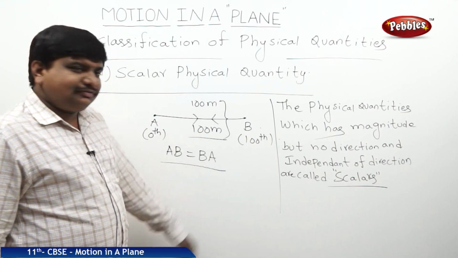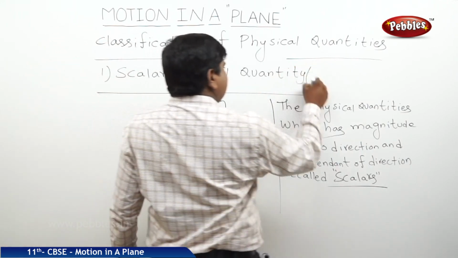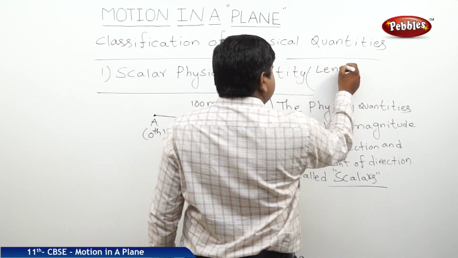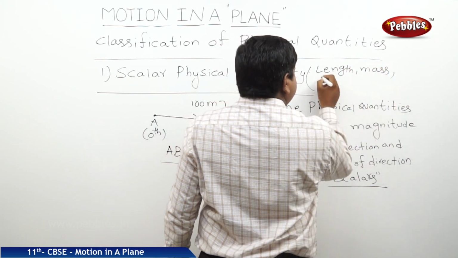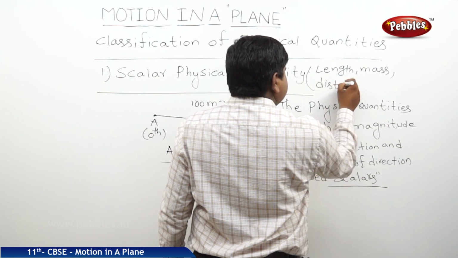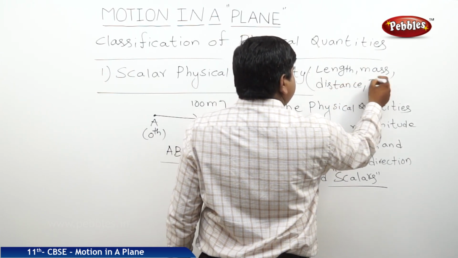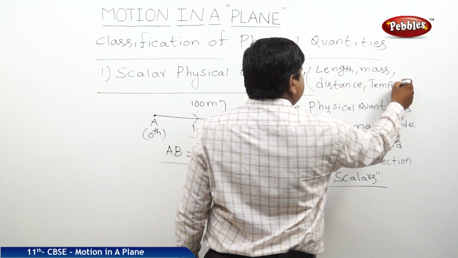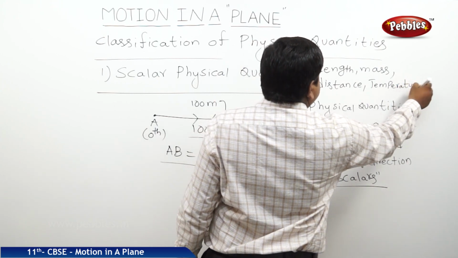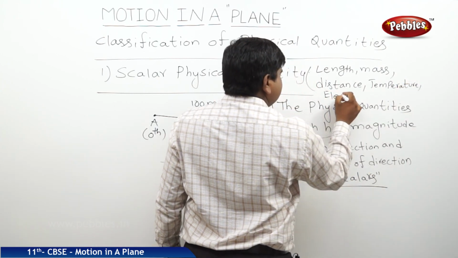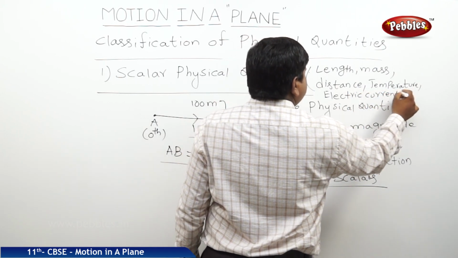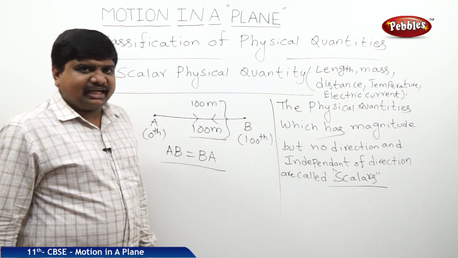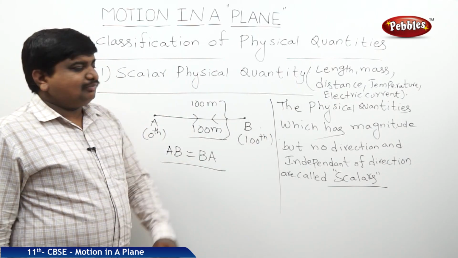What are the examples for the scalars? Length, mass, distance, temperature, electric current, and many and many more, etc. These are all examples of scalar physical quantities.